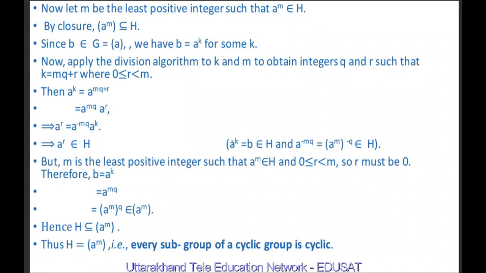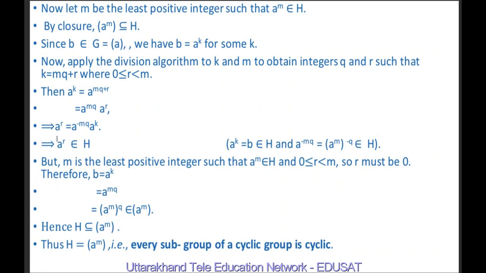closure property is satisfied in this. Therefore, A raised to power minus mq into A^k belongs to H. It means A raised to power r belongs to H. But we have assumed that m is the least positive integer such that A raised to power m belongs to H. But we have shown here that A raised to power r belongs to H.